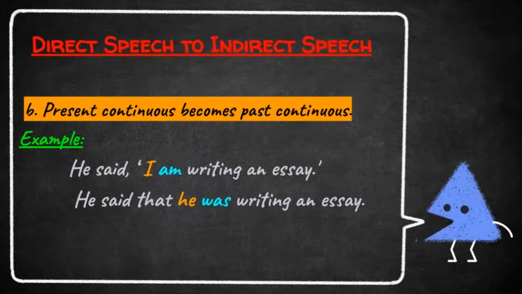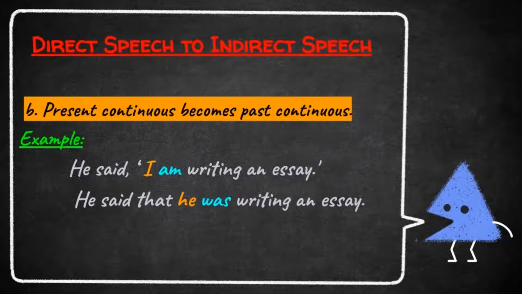Okay students, let us move to the next rule, that is present continuous becomes past continuous. Students, if the direct speech is in present continuous tense, we want to write the indirect speech in past continuous tense. Look at the given example. He said, I am writing an essay. This is direct speech. Reporting verb is in the past tense, and I am writing an essay. This is in present continuous tense.